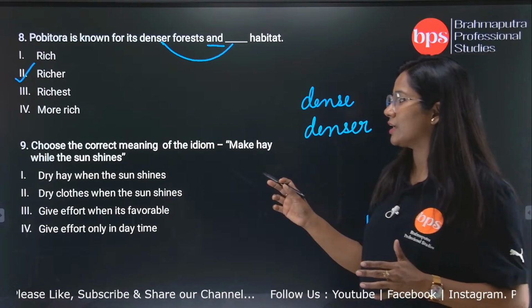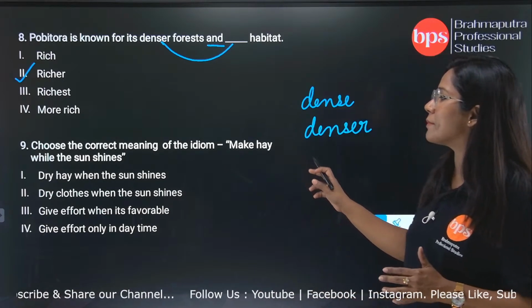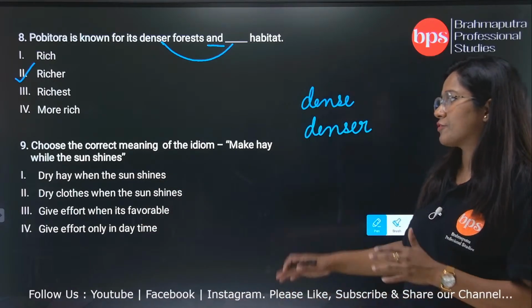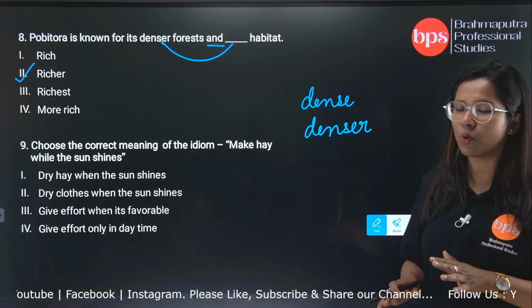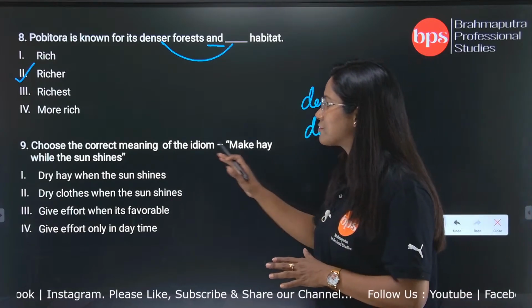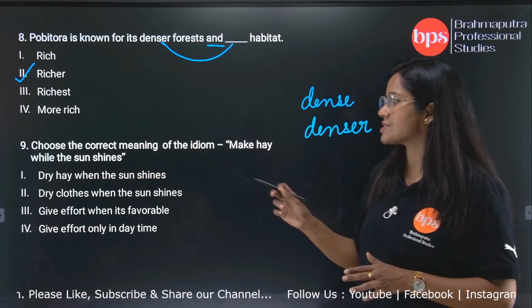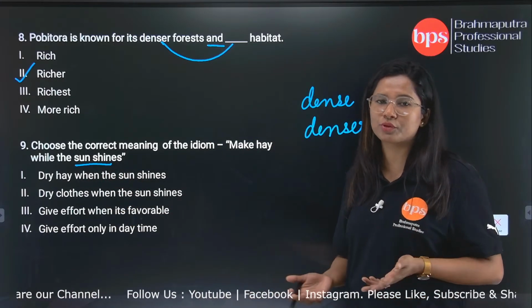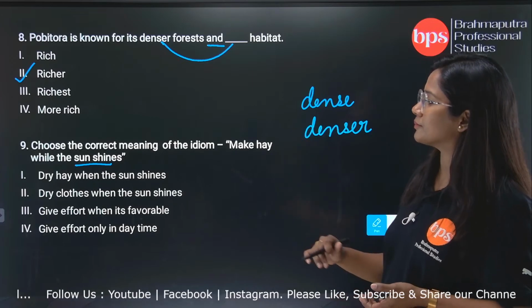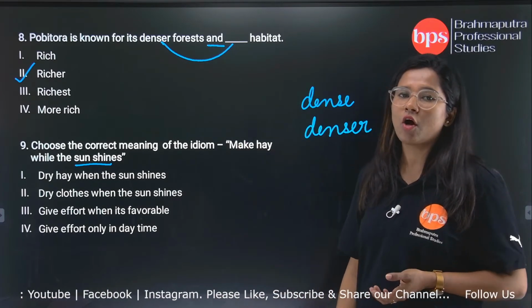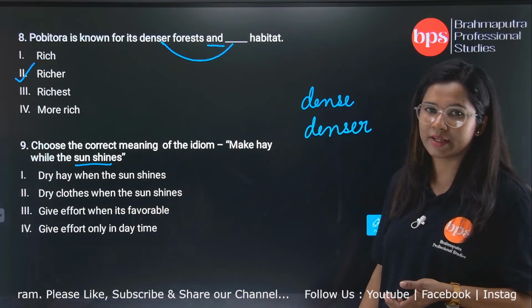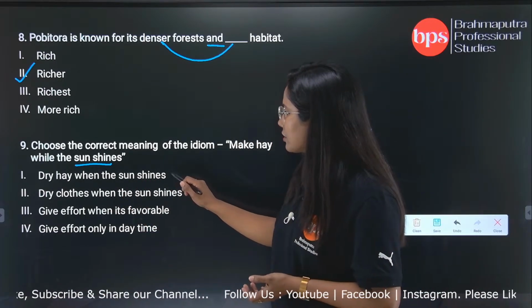So number 9, what we have is the idiom: make hay while the sun shines. Now, from this idiom, you know that something you have to do when the sun shines. So let us go through the options randomly. Dry hay when the sun shines.